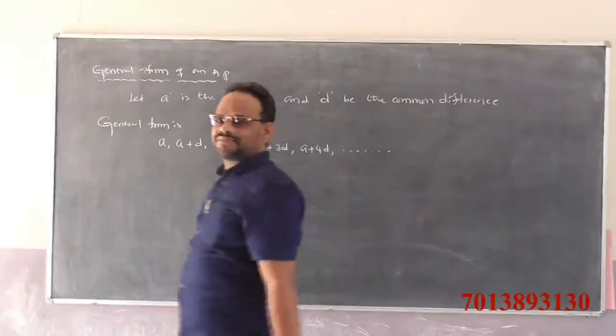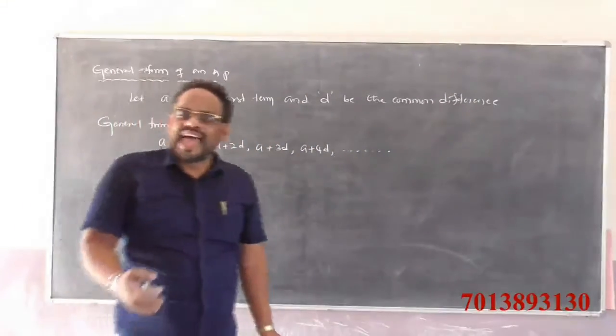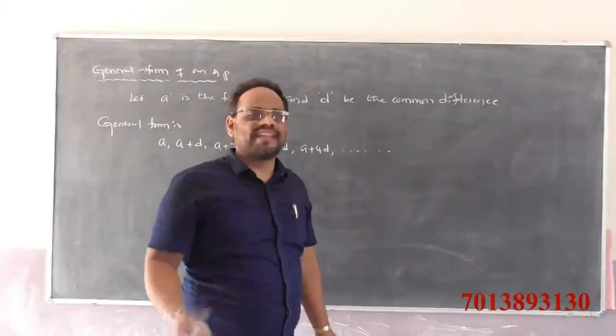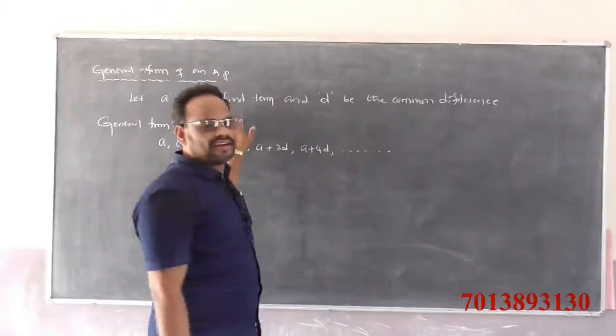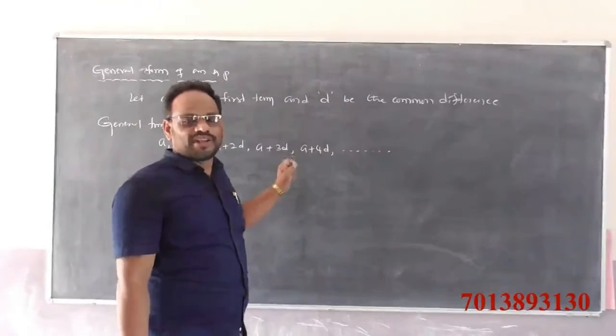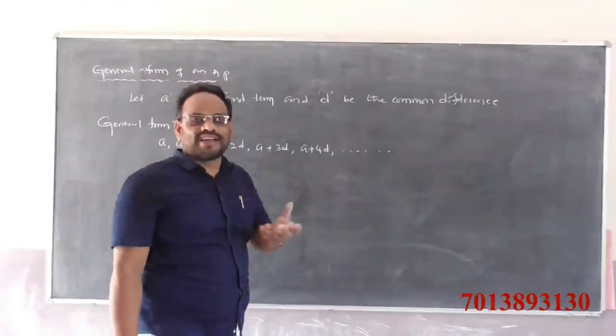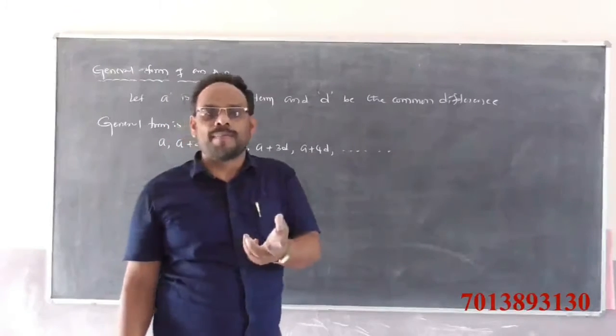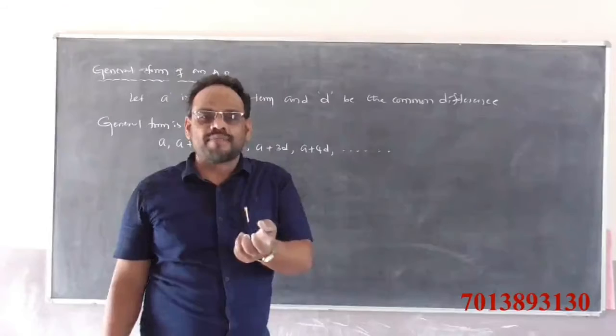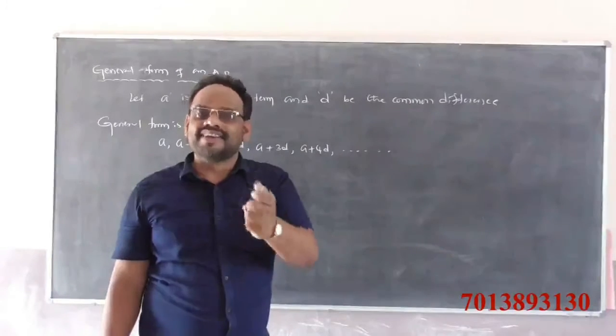How to find the nth term of an arithmetic progression? We know that a progression has a specific formula to calculate its nth term.